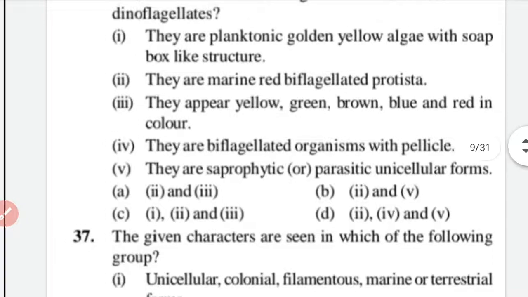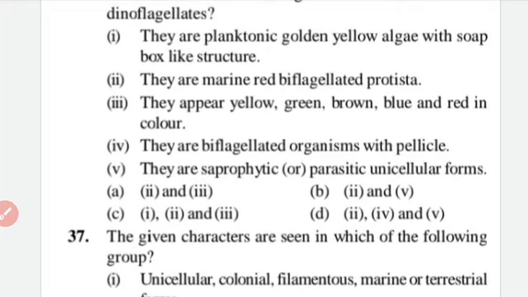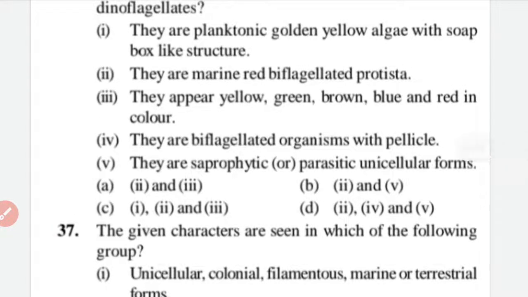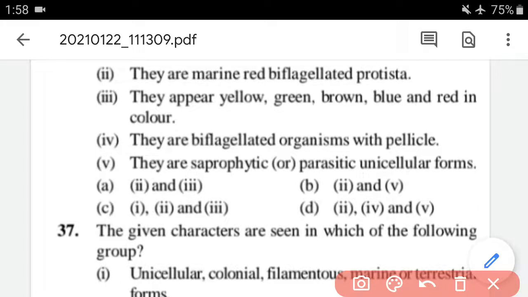Pellicle is mainly present in protein rich layer. Actually, it is a protein rich layer which is mainly found in euglena like substance, not in dinoflagellates. So I think this is not correct. Fourth one is not correct. Now the fifth one is, they are saprophytic or parasitic unicellular forms.